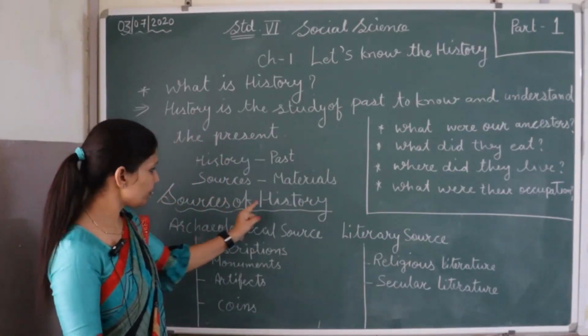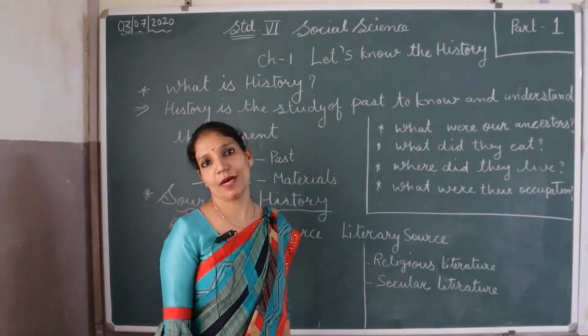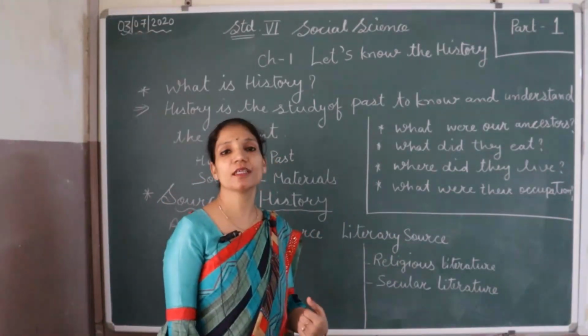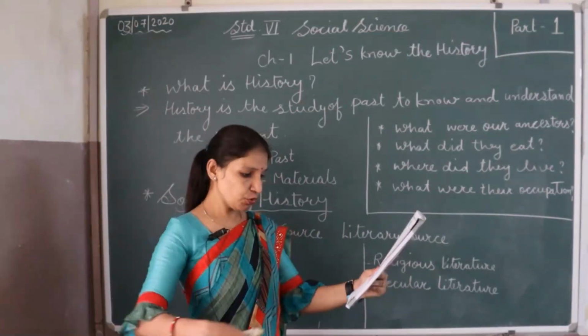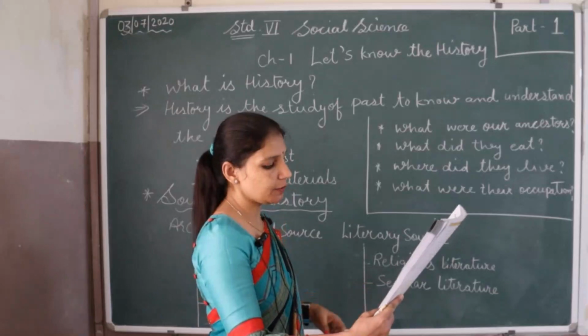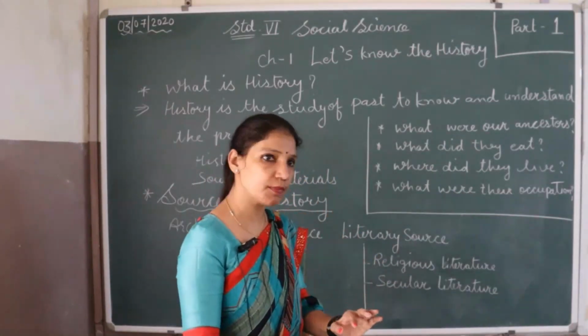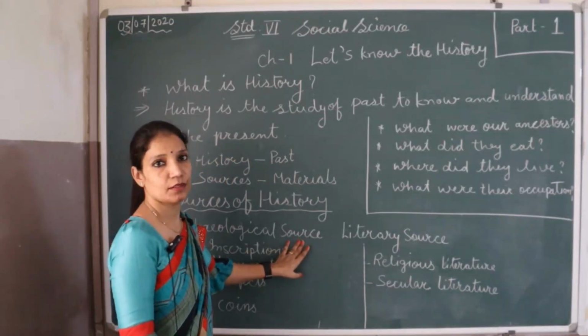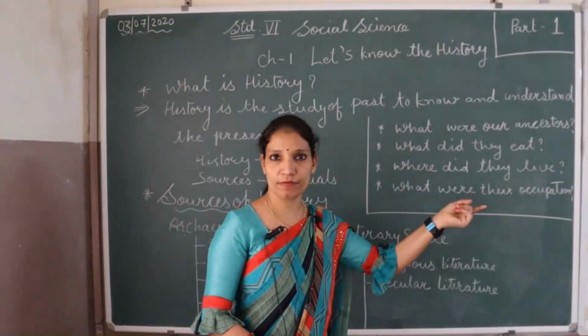So from these sources, ये सब पढ़कर, ये सब देखकर हम अपने past का पता लगा सकते हैं. We are getting information from these sources. So this is called the source. According to your book written here, we have different tools to know history. Tools means these sources. So these are the tools from which we get information about our past.